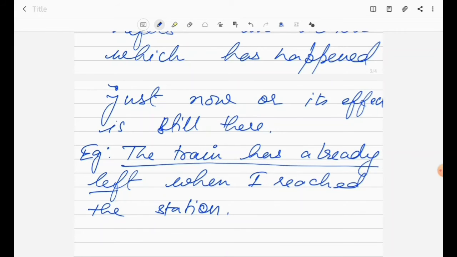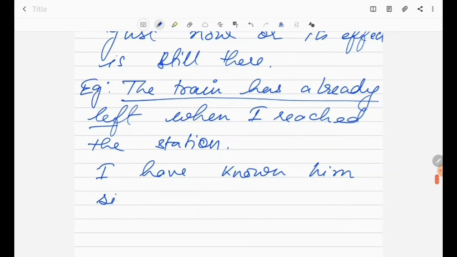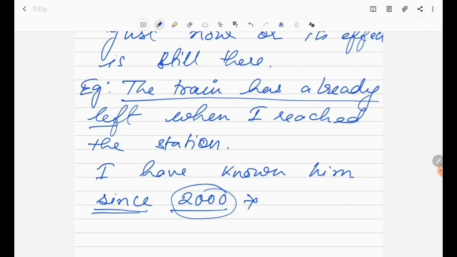Suppose, I have known him since 2000. So present perfect tense is also used when a speaker refers to a timeline of anything. So in this sentence you can see that I have known him since 2000. So this is the timeline.